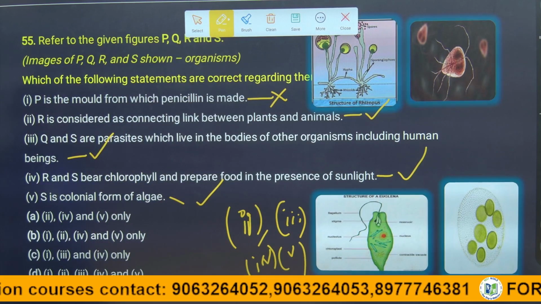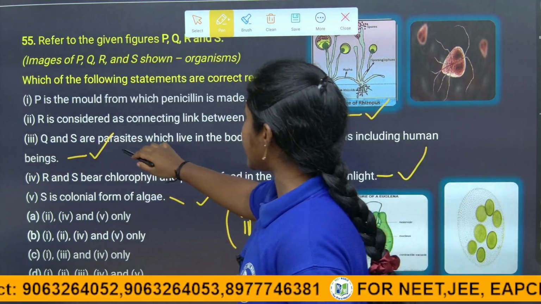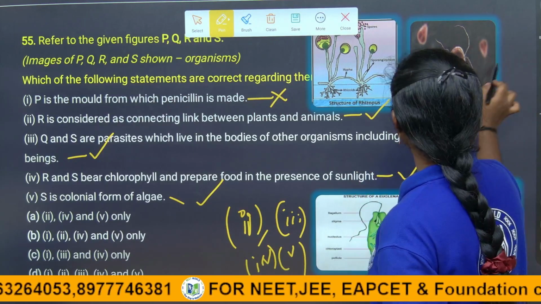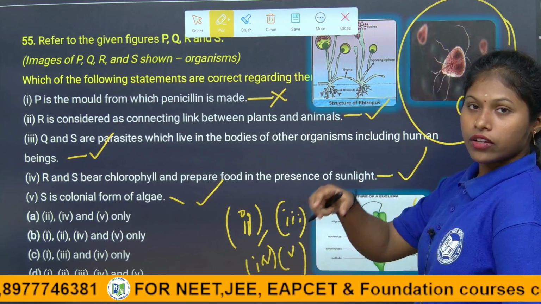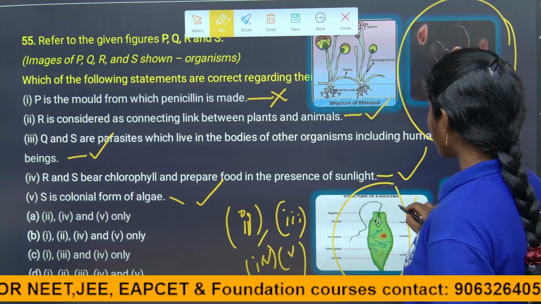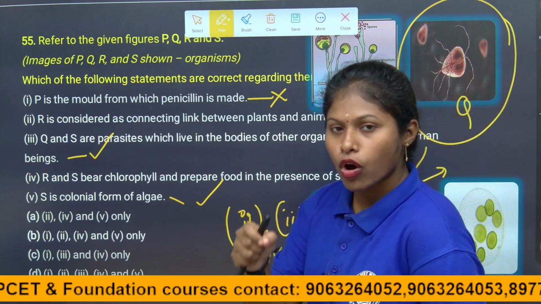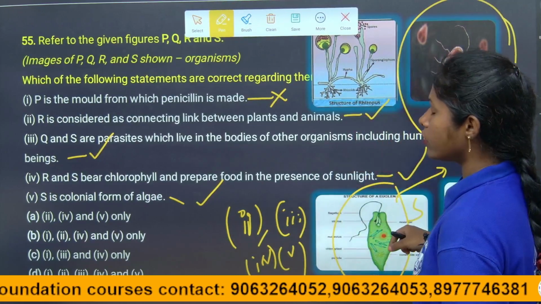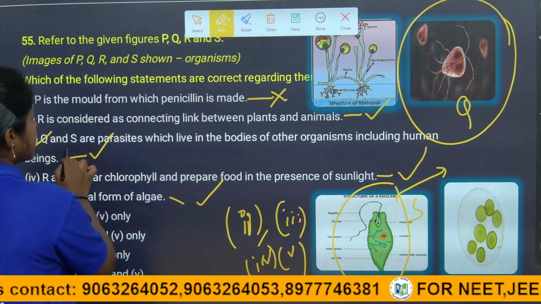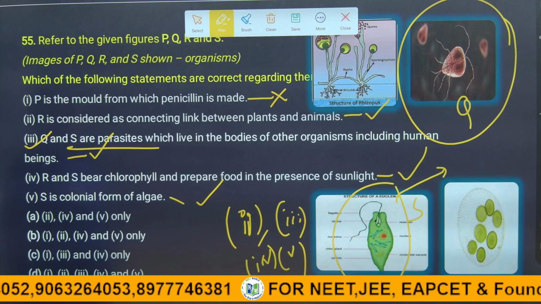Children, one minute. While looking at this third statement, children, they are saying Q and S are parasites. Of course, Q and S are parasites, but only Giardia lives in humans. Does Euglena live in humans? No, right? They are found in the deep of the oceans, or where there is so little light that it can still prepare its own food. So the third statement is wrong because only Q is right. Both are parasites, but they include only the